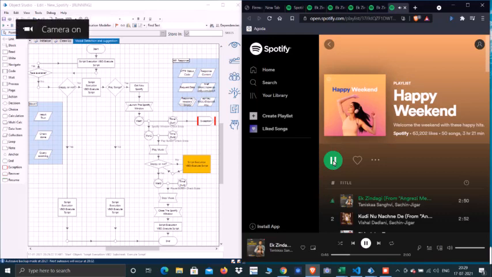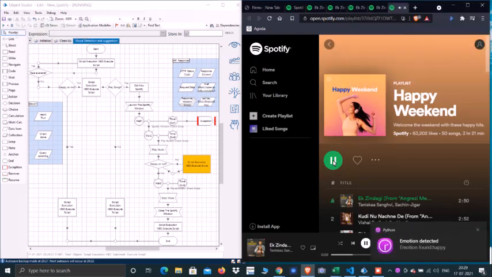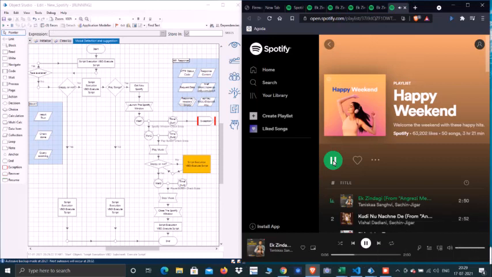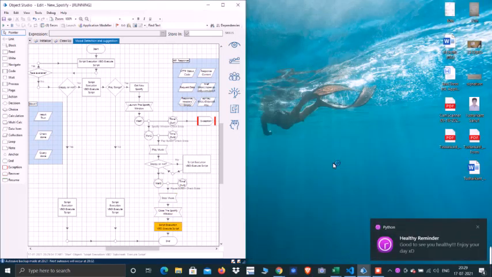Here, our emotion is detected as happy. So, at this point, we will get out of the loop and stop the music. Then close the Spotify window and send a healthy reminder. And end the process.